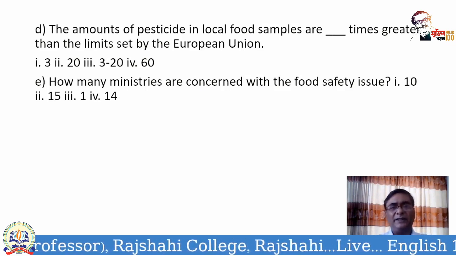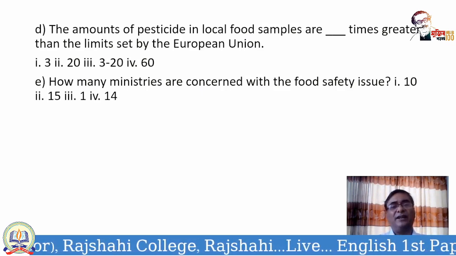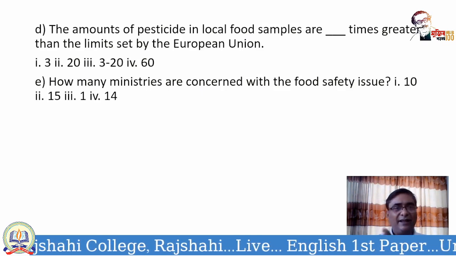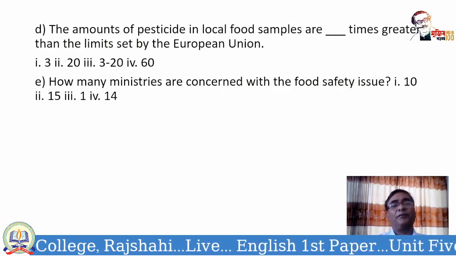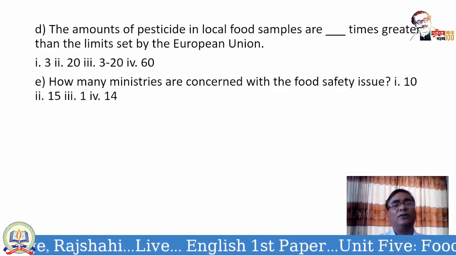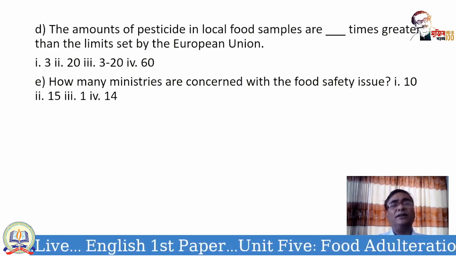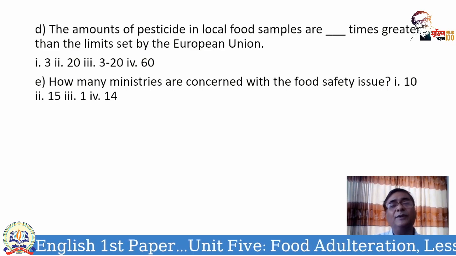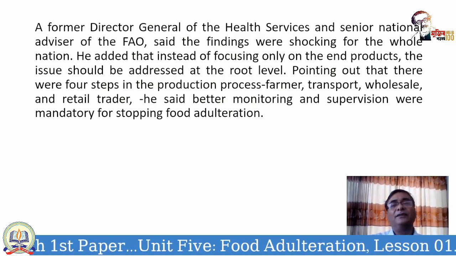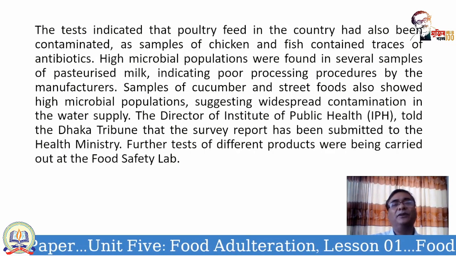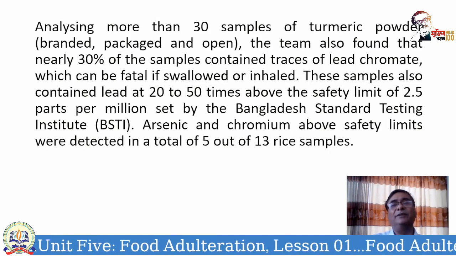The amounts of pesticide in local food samples is how many times greater than the limits set by the European Union? So what was the limit? Let's go back. If you read the passage, you will see the limit.